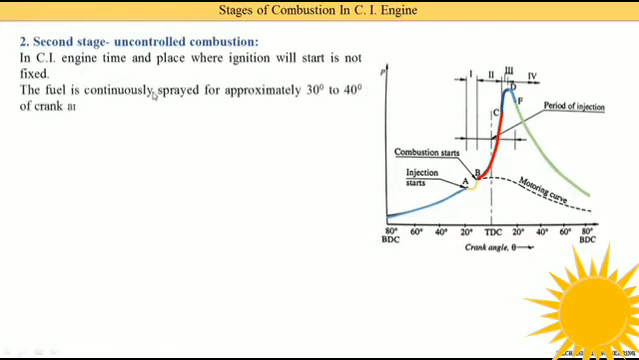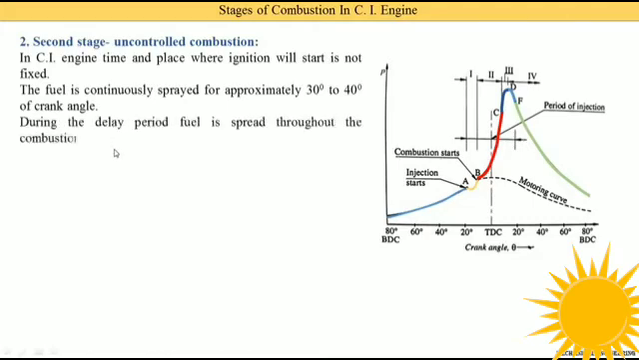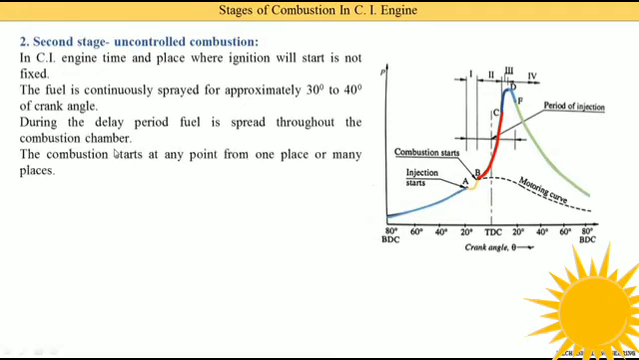In a CI engine, the time and place where ignition will start is not fixed. The fuel is continuously spread for approximately 30 to 40 degrees of the crank angle. Here we will see that during the delay period, fuel is spread throughout the combustion chamber because of the atomization and vaporization. The combustion starts at any point, from one place or from many places, where the temperature will be higher; the auto ignition will start from that point.